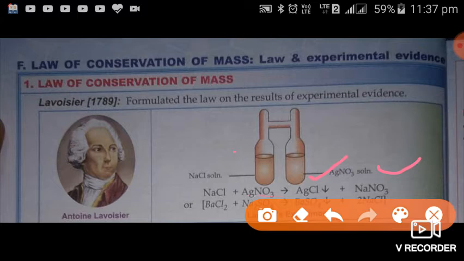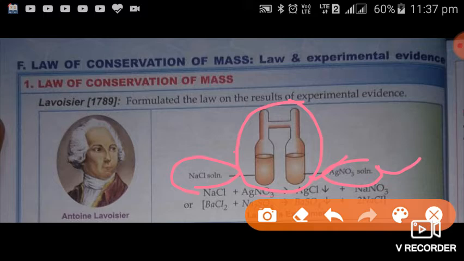For his experiment, he took these two solutions in separate limbs of this apparatus, and before shaking, before allowing these two solutions to mix together to form products, the weight of this apparatus was taken.